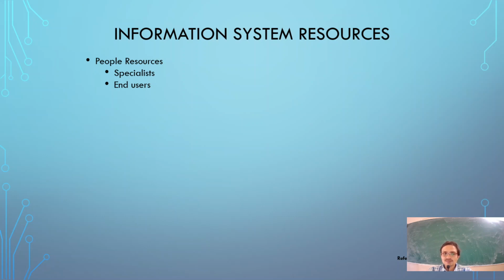For example, software engineers or technologists, database administrators, programmers, and many specialists in developing the system, and the general users who are going to use the system, who are called end users.